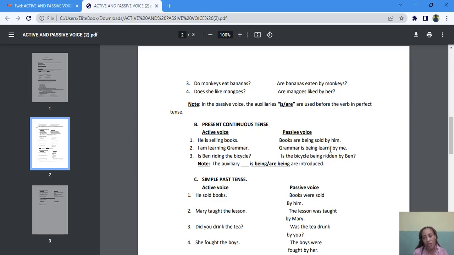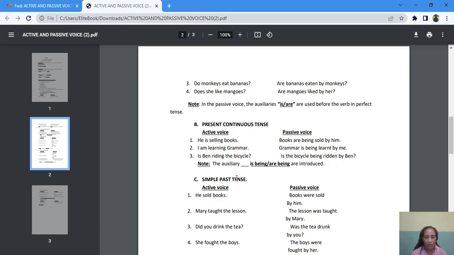Okay, so grammar is being learned by me. If you're asked to change this back to the active voice, you will know that definitely there must be an ing in your active voice. Okay, I am learning grammar. Grammar is being learned by me. I am learning grammar. Is Ben riding the bicycle? Is the bicycle being ridden by Ben?